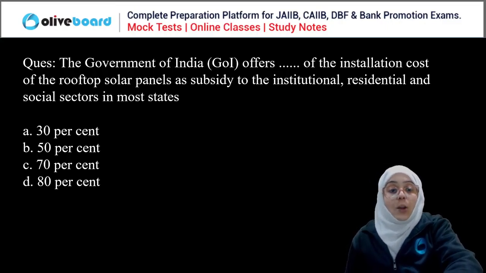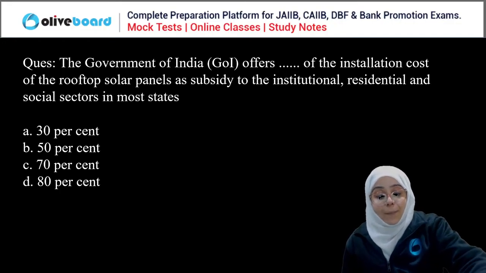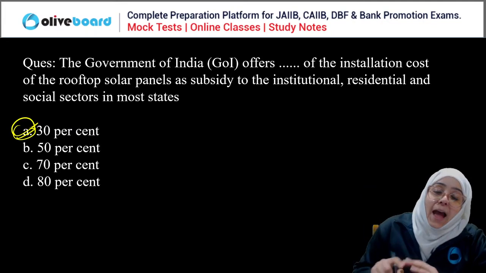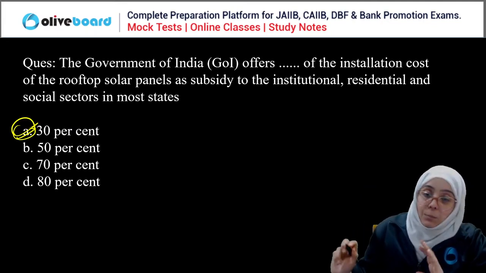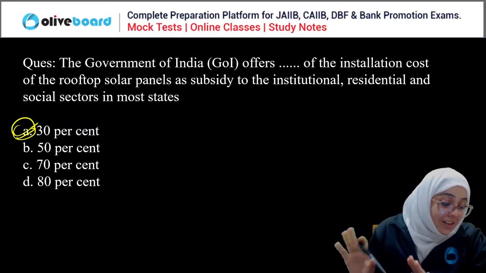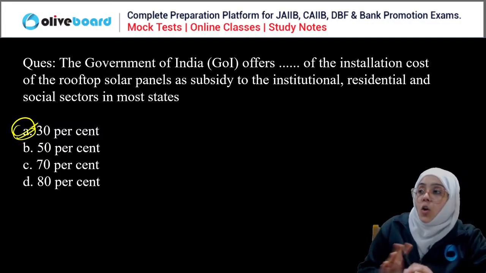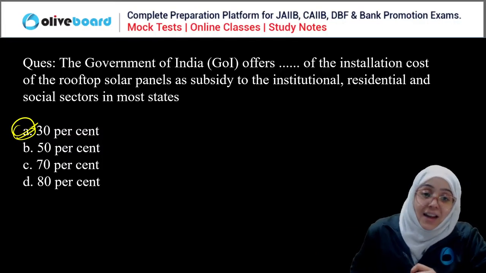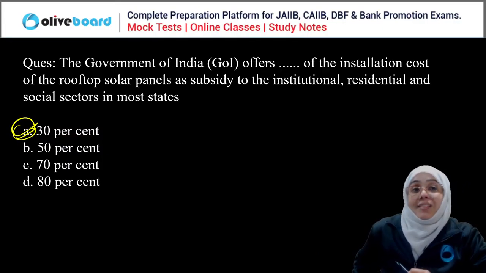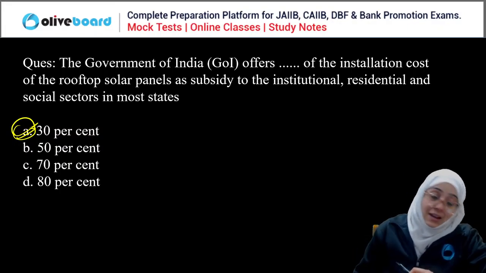See, the normal subsidy is 30%. But in some cases, it can be extended to 70%. But in all circumstances it is not 70%, it is 30%. 30% of the installation cost is the normal subsidy given to set up the rooftop solar panel. In some exclusive cases, it is 70%. So you have to take A.